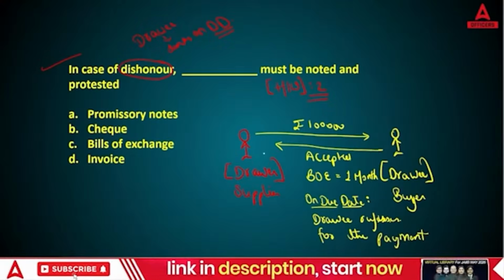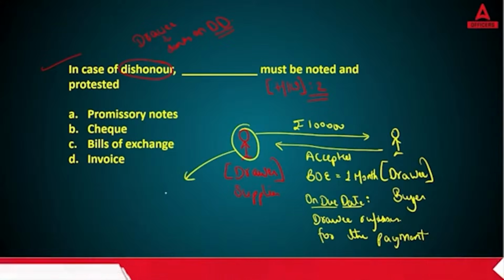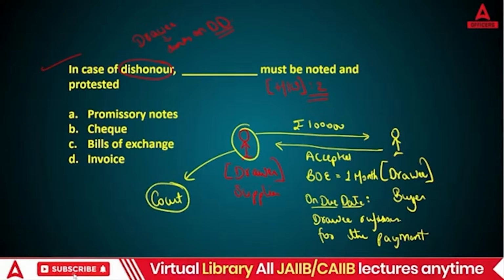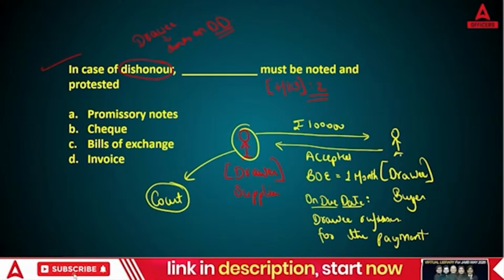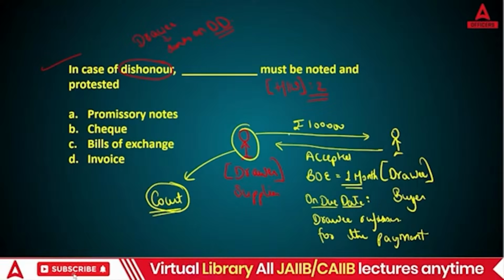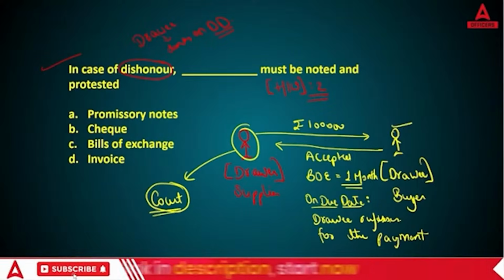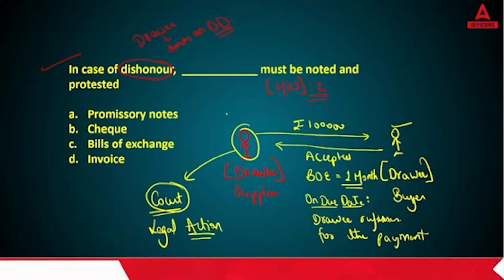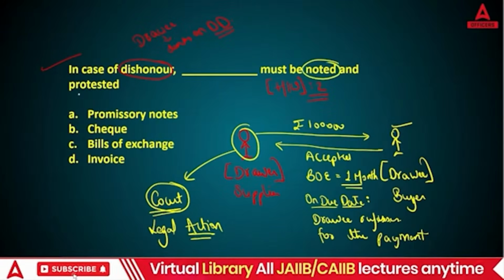Then in that case the drawer can take this bill of exchange to the court. Court, listen, this drawee said that he will make the payment after 1 month, and today is that final due date, but today he's saying he will not make the payment. So court, please file a court case against this person. Basically you can take some legal action based on the bill of exchange, and that is what noted and protested.